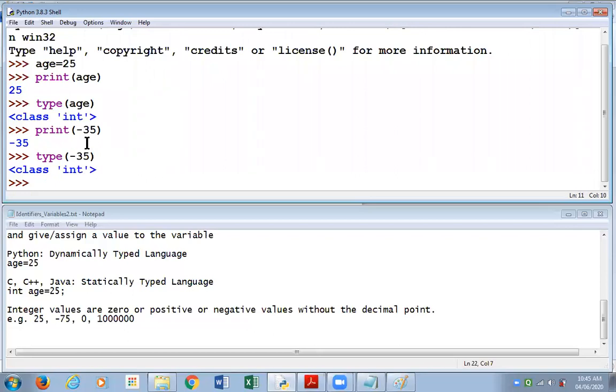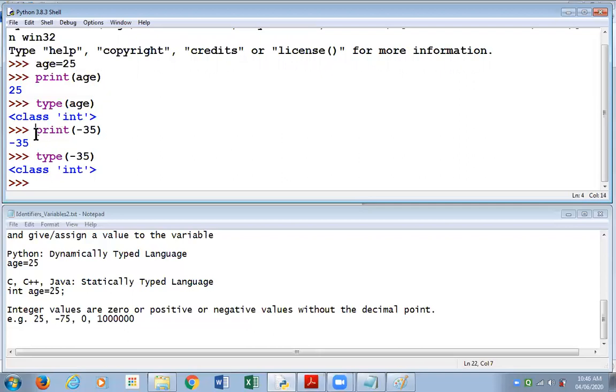Now, the reason for revising these examples, what we did in our first session, is I want you to compare the example of print, which I've given over here, print and age in round brackets. Age is the name of our variable.